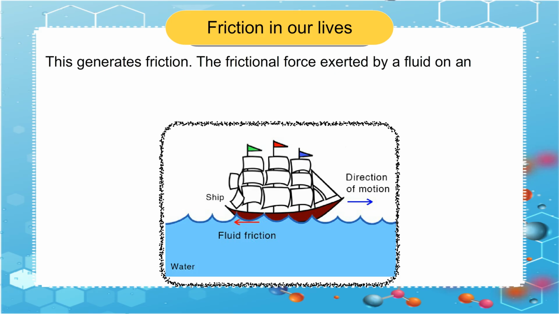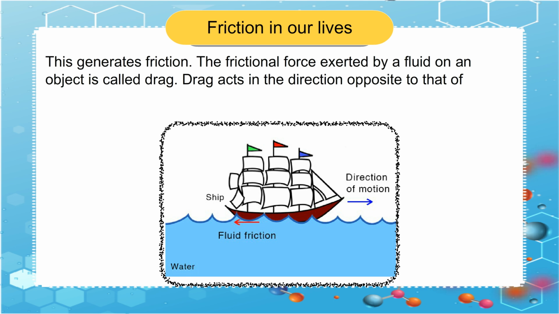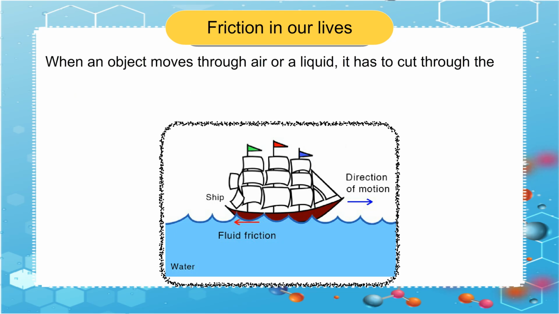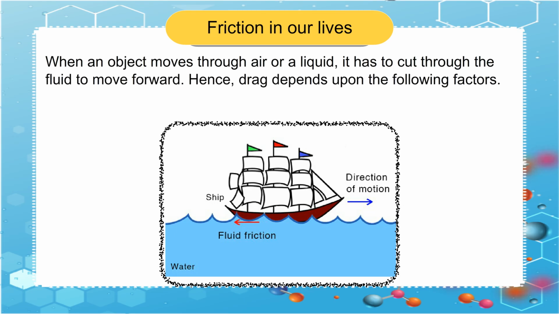The frictional force exerted by a fluid on an object is called drag. Drag acts in the direction opposite to that of movement of the object. When an object moves through air or a liquid, it has to cut through the fluid to move forward. Hence, drag depends upon the following factors.